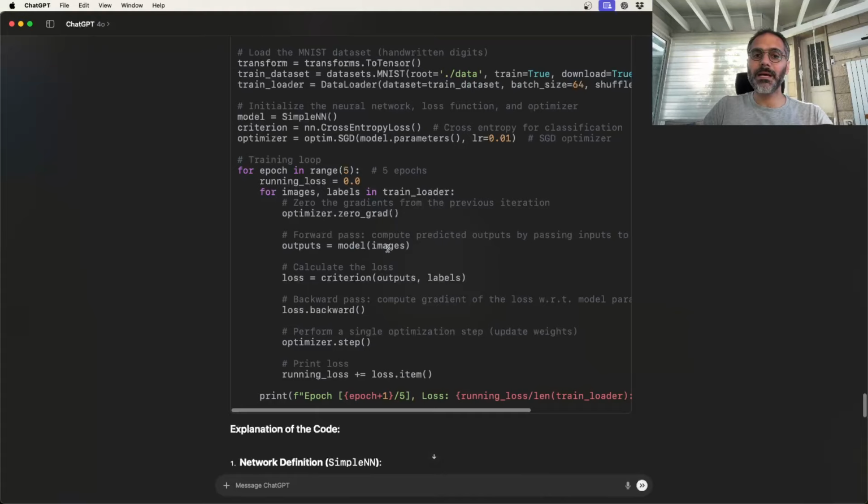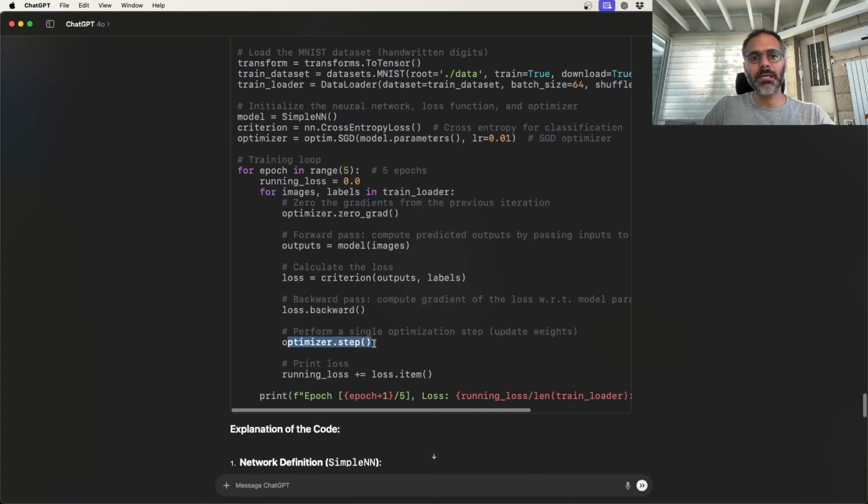Then it does the forward pass, takes in the image, model gets the output, that's a 10-dimensional output, applies the criterion, which we defined as here is my cross entropy loss. So it calculates the loss between the actual output and the predicted output and gives you that loss, and then back propagation. That's doing the back prop, computing all the gradients through all the network using, if you remember, the computational graph in the background.